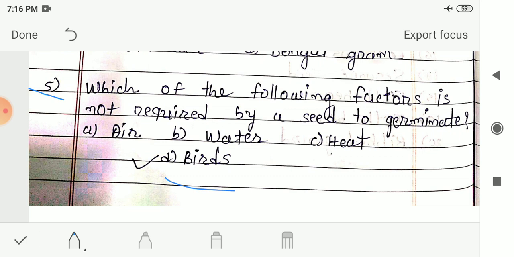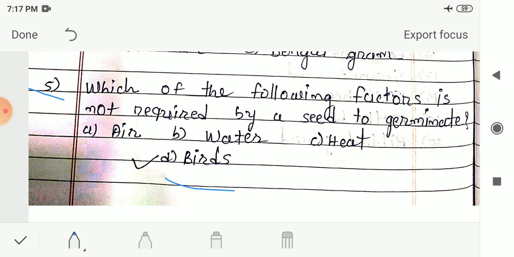The rest of the three options, that is air, water and heat, or you can say sunlight, are the basic requirements for a seed to germinate. So here your answer is option D, birds are not required by a seed to germinate.